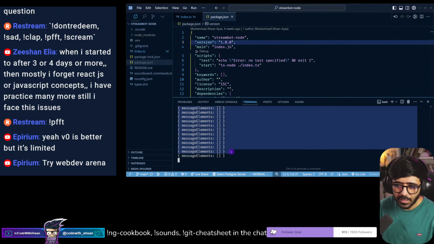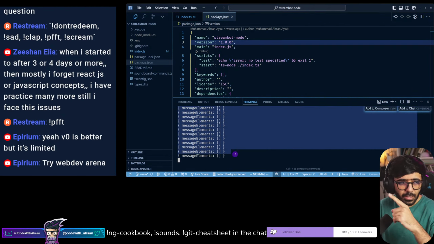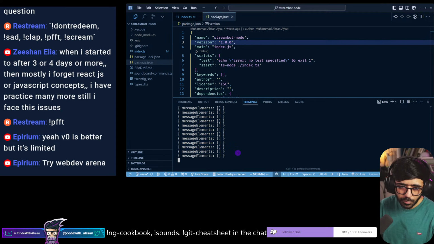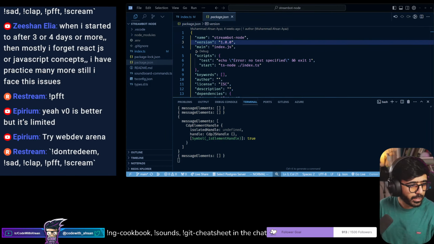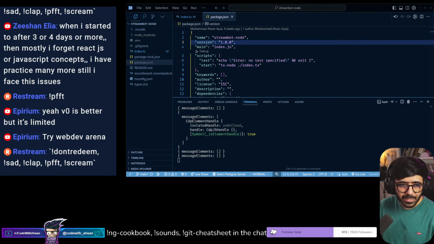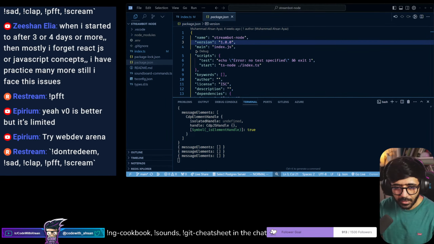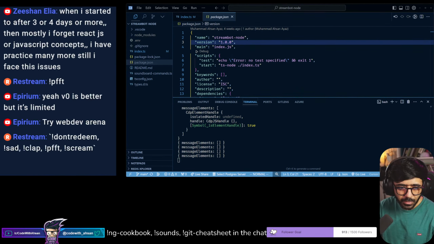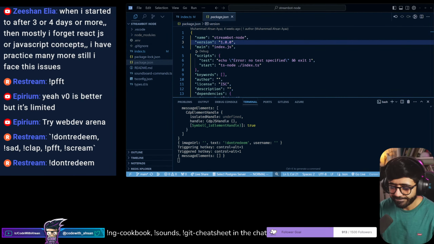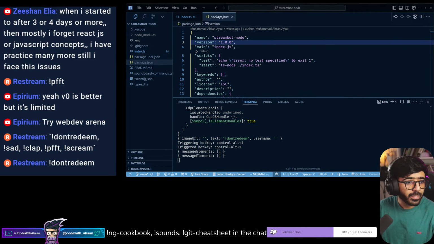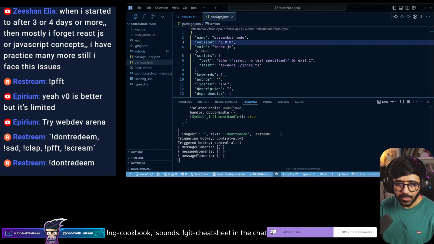So what this does is it's looking at the chat messages right now and the commands that you see when you do exclamation sounds. It's looking for all of these sounds right there. You see in the chat? So don't redeem, sad, etc. So when you put that, for example, don't redeem. Why did you redeem it? So it runs.